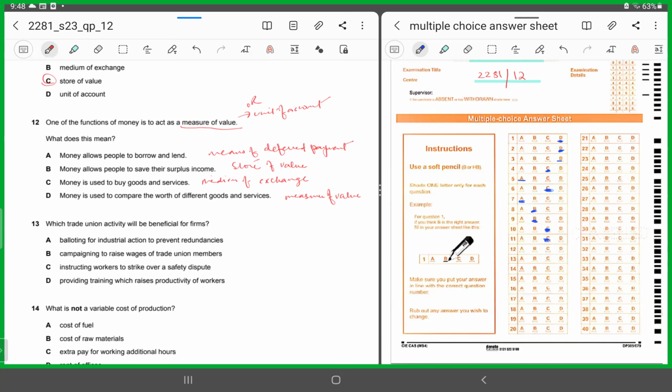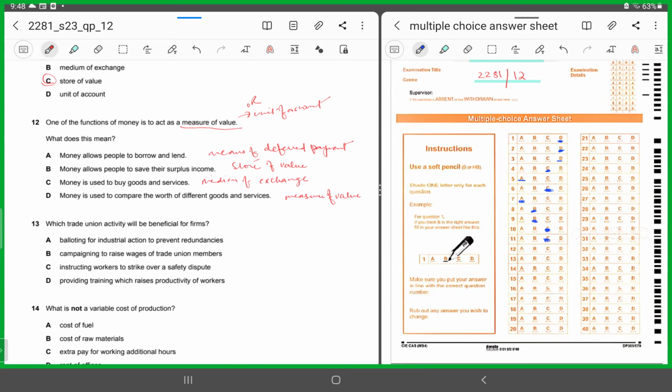B says money allows people to save their surplus income. This is store of value. C says money is used to buy goods and services, this is medium of exchange. D says money is used to compare the worth of different goods and services. Yes, this is the measure of value.